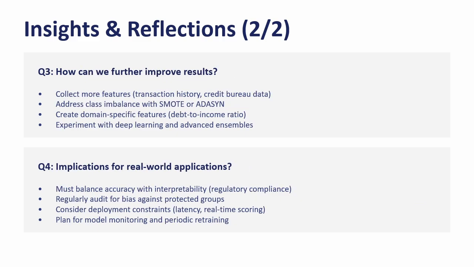So for question 3, I can see three main directions for improvement. First, collect more features, address class imbalance with SMOTE, and create domain-specific features.